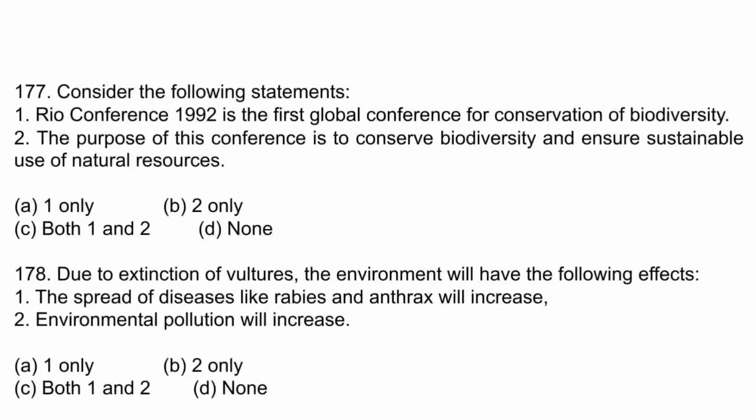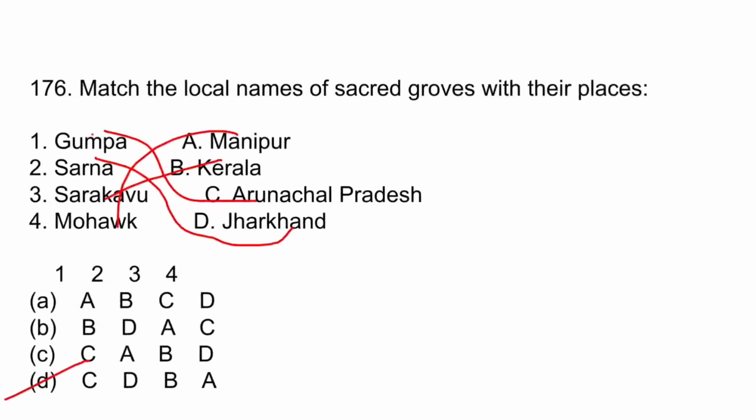The next question is, consider the following statements. Rio Conference 1992 is the first global conference for conservation of biodiversity. This is correct statement. The next statement is, the purpose of this conference is to conserve biodiversity and ensure sustainable use of natural resources. Very easy. Both the statements are correct.